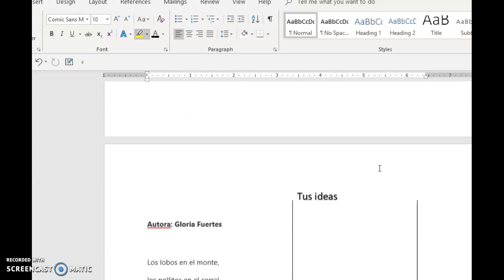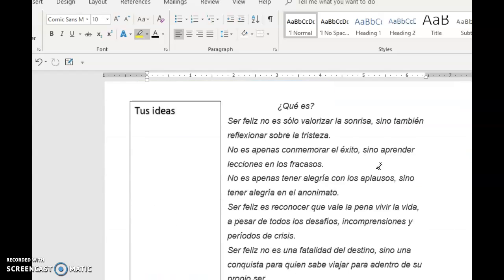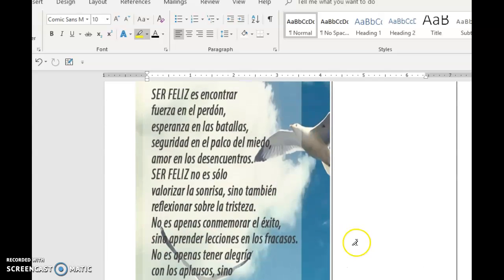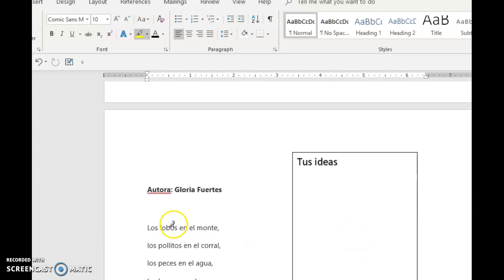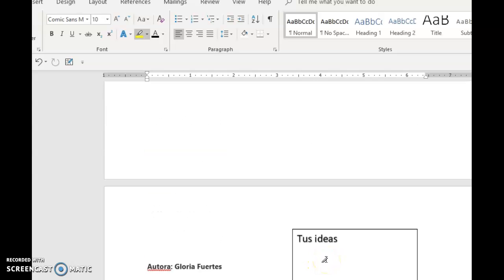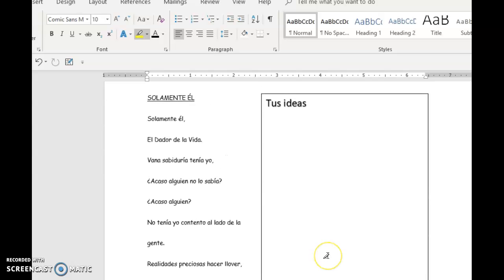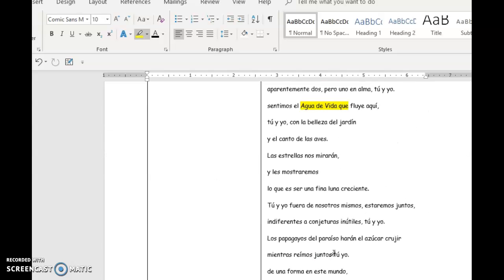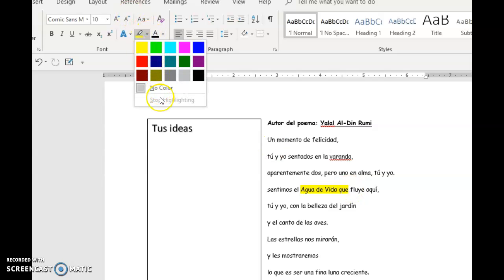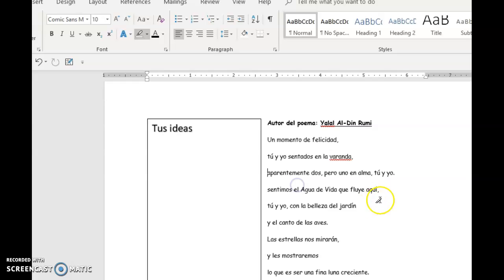You keep reading the other poems, and once you're done doing all that for all the poems, you need to have your ideas in your own words, of course, in Spanish, certain words in the poems that are meaningful to you. There's no minimum, but just don't highlight one word. I'm certain that there's going to be several words that are of a certain impact or meaning to you. Some of them you might have to look for to understand the actual poem, so make sure that you're checking on that. Let's just go and reverse these so that we don't have any highlights here.